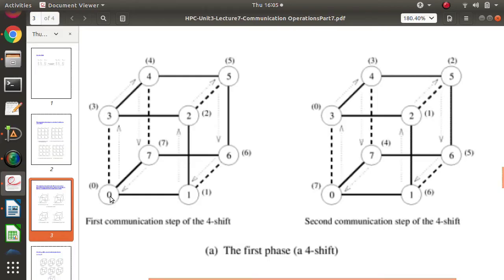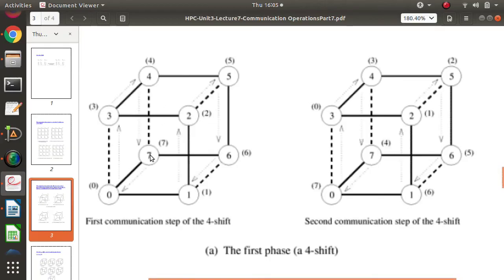See, 0 to 1. Here you can see the dark line, if you follow it you will get one linear array: 0 to 1, 1 to 2, 2 to 3, 3 to 4, 4 to 5, 5 to 6, 6 to 7, and again 7 to 0. So this is a linear array. Here you can see, this is a linear array. So the linear array is shown by the dark line.